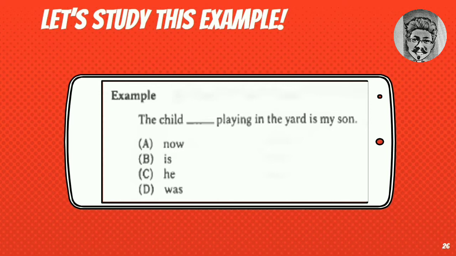The child blah blah blah playing in the yard is my son. From this sentence, we can see that the sentence has a verb namely is my son. But how about playing? Nah, disinilah kita harus memilih opsi yang bisa membuat playing di dalam kalimat ini menjadi bukan verb. Answer D, diamond, and answer B, baby, are incorrect. It's gonna be double verb. Answer C is incorrect too. It's gonna be double subject, since we already have the child as the subject. So the best answer is A, now. Dengan jawaban ini, playing akan menjadi adjective yang menjelaskan noun, the subject.